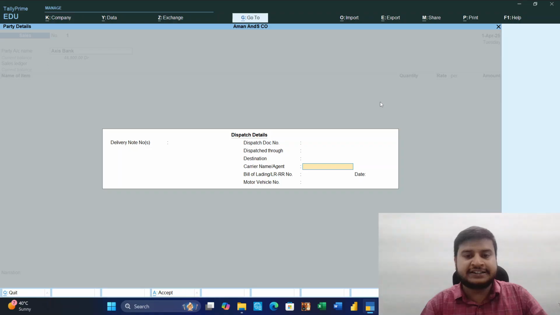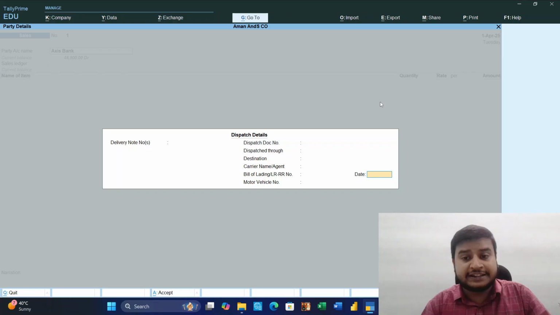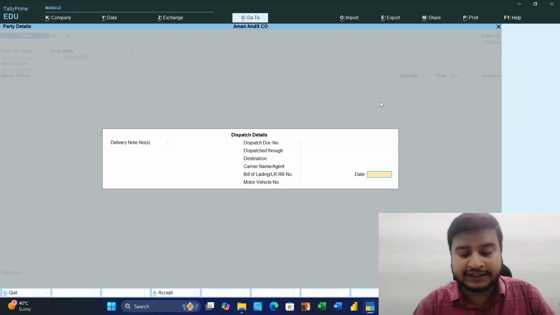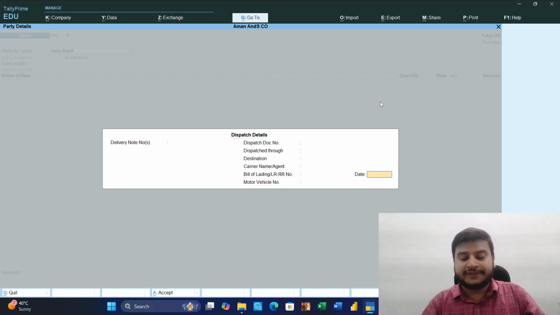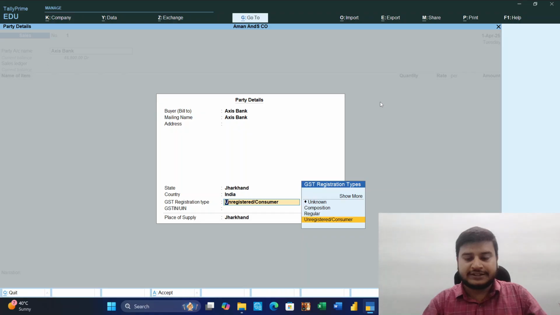Destination, we will put the destination, carrier name, Sanjay Transport, Ram Transport, Hira Transport, anything. Bill of lading is not for this. Vehicle number is very important. Vehicle number and date. I will also make a sale of value more than 50,000. Then you can understand the e-way bill concept.